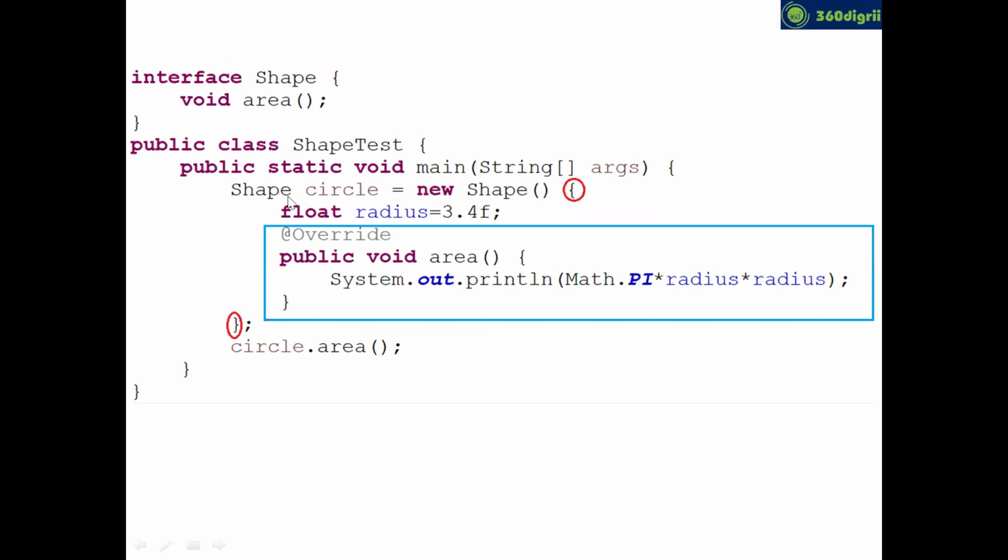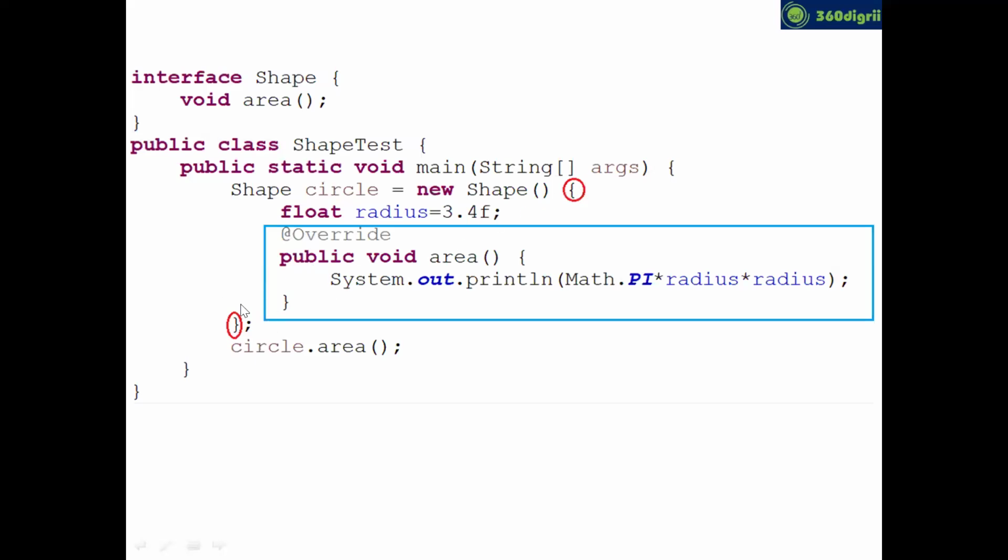Don't think that it's object creation of the interface. We cannot create an object for interfaces, and you are creating an object for your anonymous inner class. The new keyword is not creating an object for the interface, because, as you remember, the interface rule is that we cannot create an object. So here the new keyword is creating an object for these red curly braces, which are nothing but the body of the anonymous inner class.